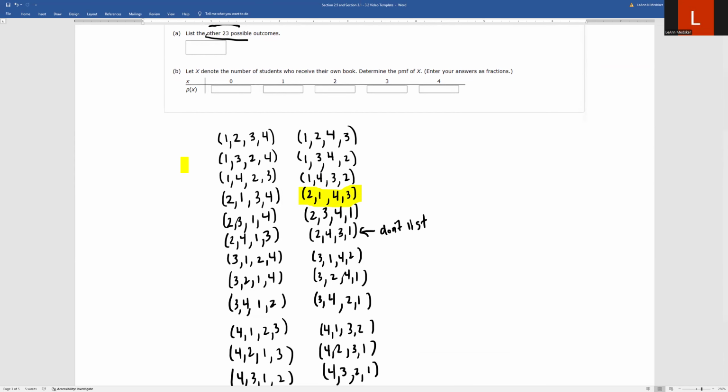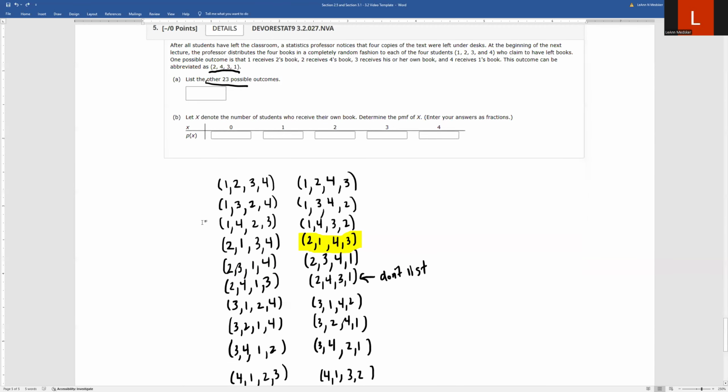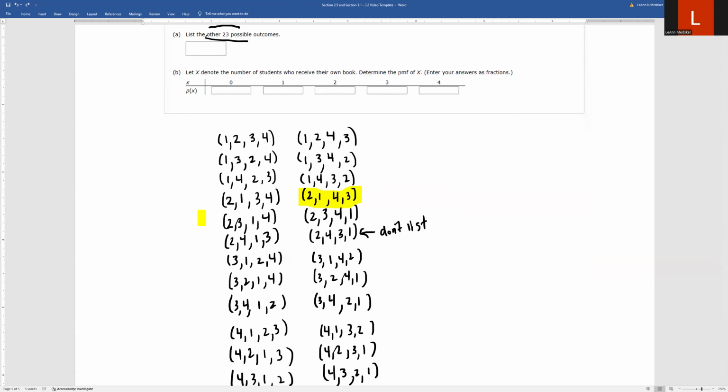If we look at the next one after it, it is a similar problem. So nobody, oh, actually, no, sorry, 4 got the right book. So you have to look really carefully. This is where your eyes can kind of work against you, because you're looking for that one situation where nobody got the right book. So let's see, 2, 3, 4, and 1. That would be one where nobody got the correct book in this scenario. Let's see, 2, 4, 1, 3. Again, nobody got the correct book.